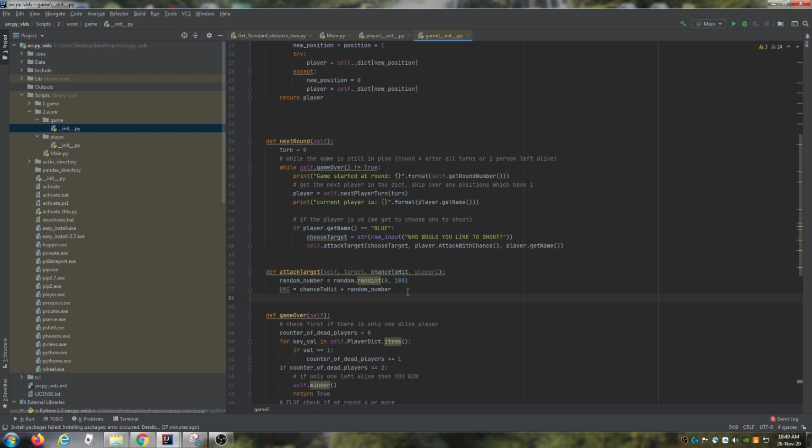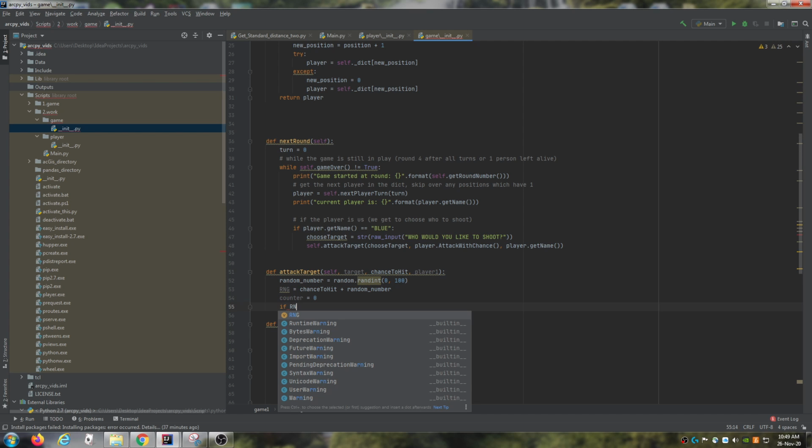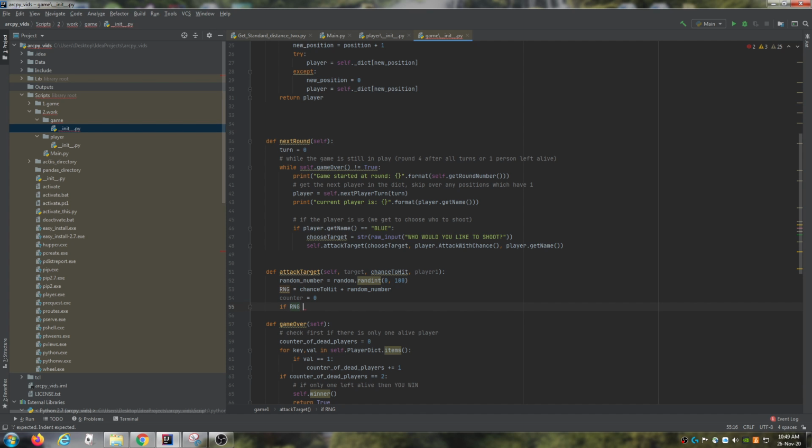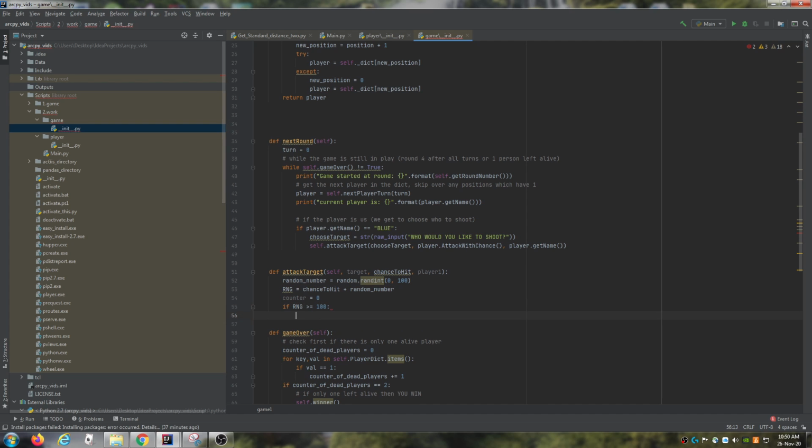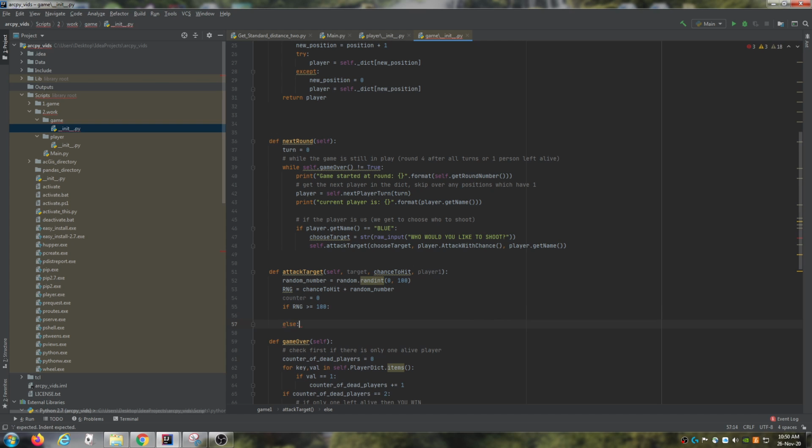Now I'm just going to do a bit of a loop here. Sometimes I do loops this way. And we're just going to say if the RNG, the random number generator, is greater than or equal to 100, so if we've hit them, then we can start doing stuff. And we're also just going to say else as well.